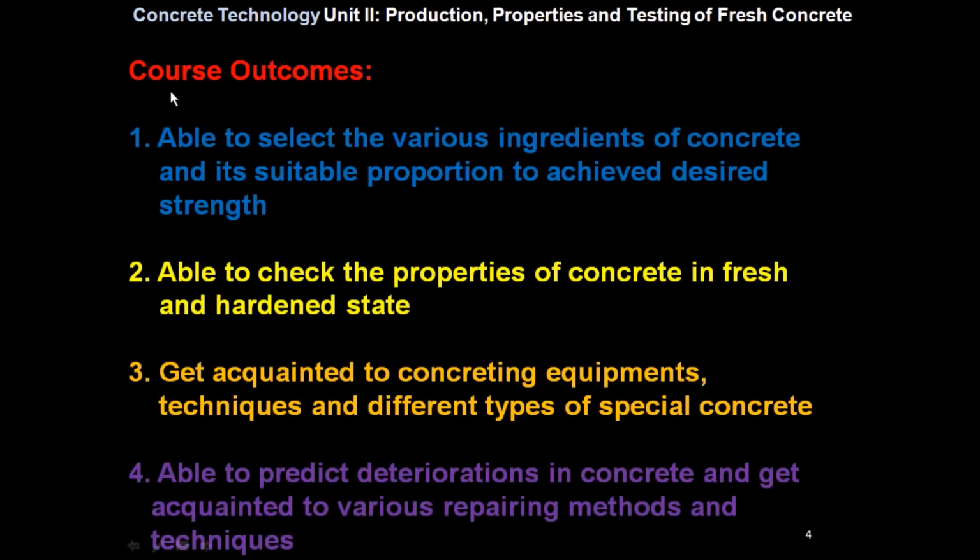Now we will see the course outcomes. The students will be able to select the various ingredients of concrete and its suitable proportion to achieve desired strength. The second course outcome is that the student will be able to check the properties of concrete in fresh state and hardened state. The third course outcome is that students will get acquainted with concreting equipments, techniques and different types of special concrete. The fourth course outcome is that the student will be able to predict deteriorations in concrete and get acquainted with various repairing methods and techniques.